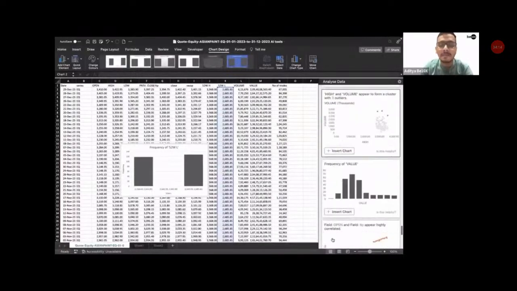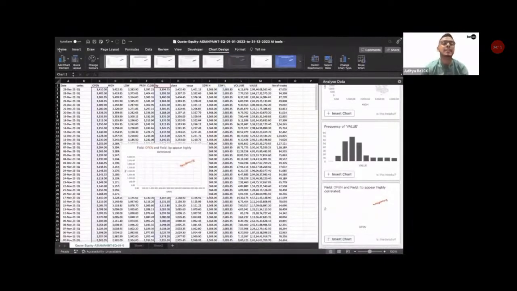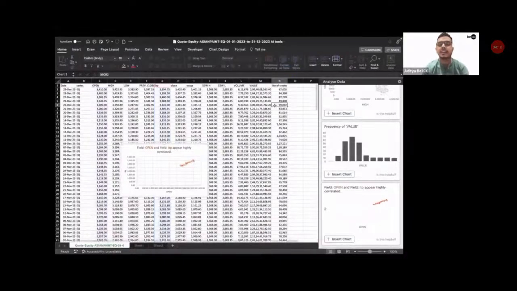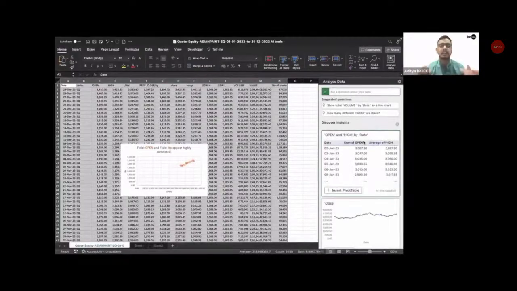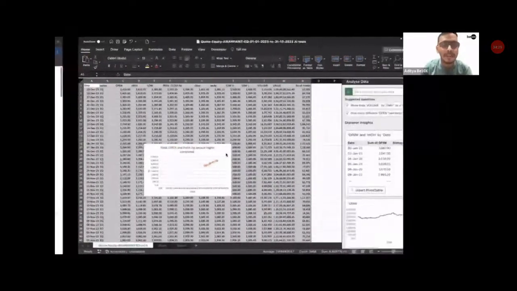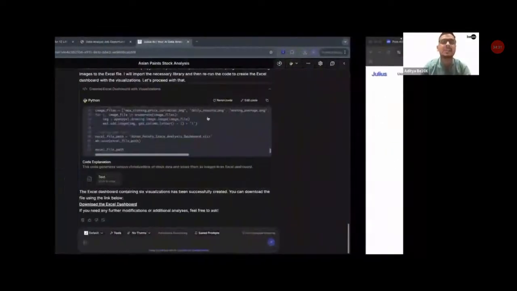MB, truly mind blown. What did I do? I simply went to the Analyze Data button. Okay? I simply went to the Analyze Data button, and it did all of that analysis for me because of this AI integration inside Microsoft Office. Okay, that is how awesome it is. And it does not stop here.